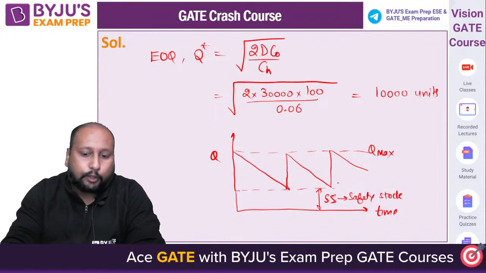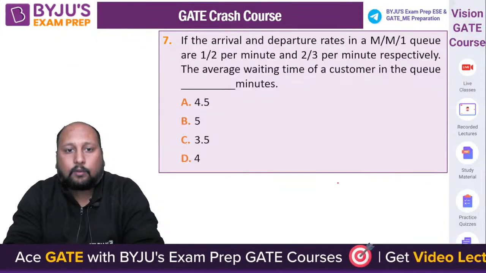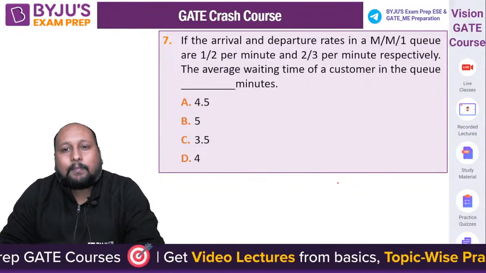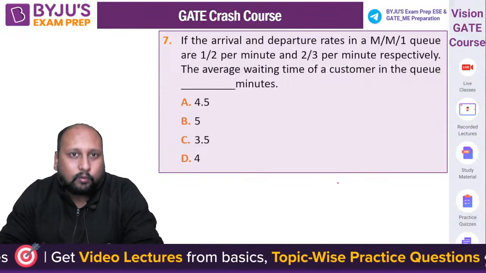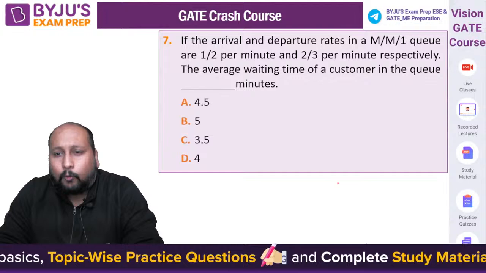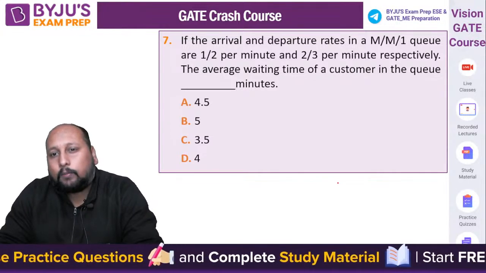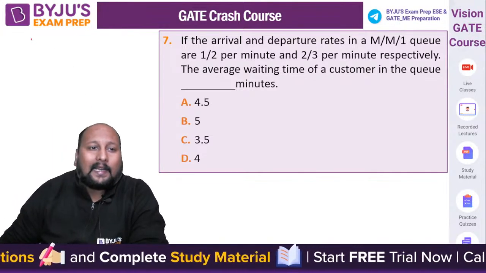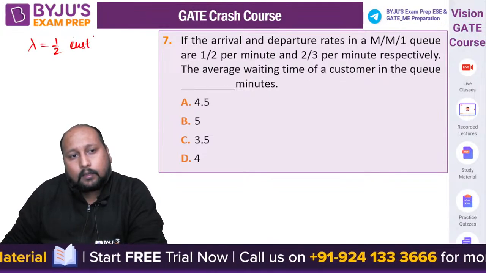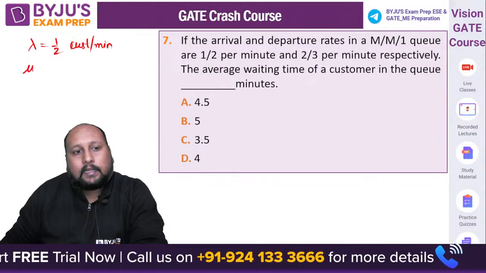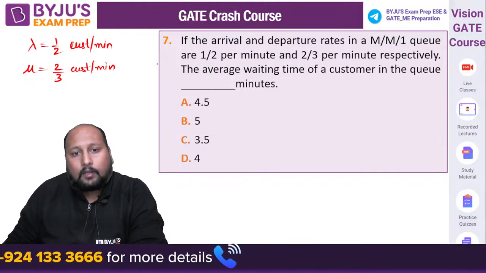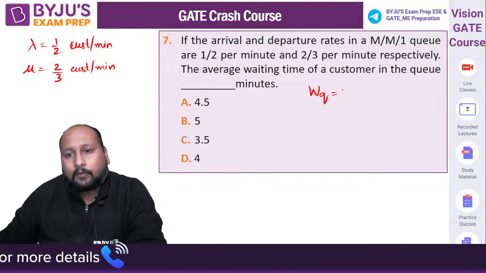Done. Next question. Chaliye, next question on the screen. Very good. 7th question, from Queuing model. This question is from Queuing model, and let me give you a hint. You have to use Little's law. I hope you know what Little's law is. If the arrival and the departure rate of an M/M/1 queue are 1/2 per minute and 2/3 per minute respectively, that means the arrival rate is 1/2 customer per minute and the service rate is 2/3 customer per minute. So what is the average waiting time of the customer in the queue?